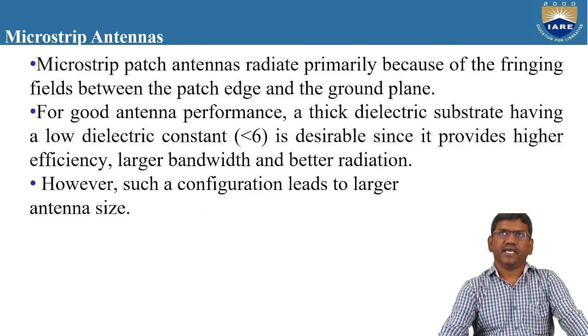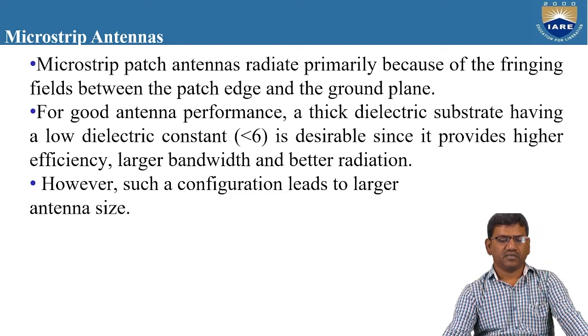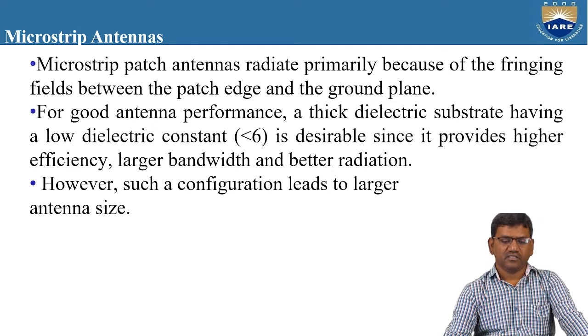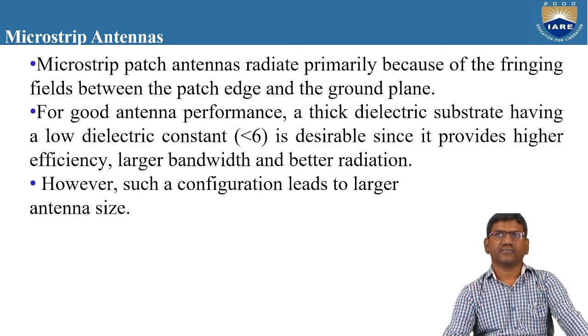So microstrip patch antennas radiate primarily because of the fringing fields between the patch edge and the ground plane. So for good antenna performance, a thick dielectric substrate having a low dielectric constant is desirable since it provides higher efficiency, larger bandwidth, and better radiation. However, such a configuration leads to larger antenna size.